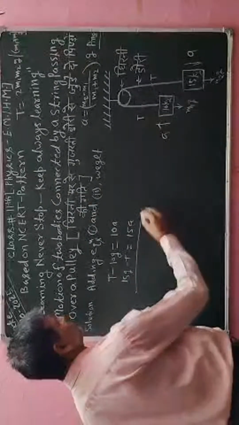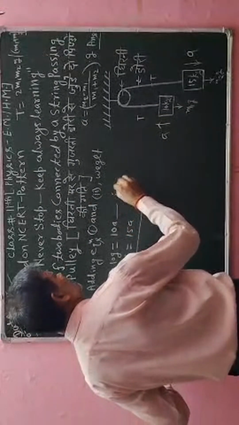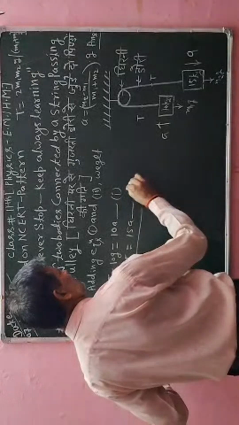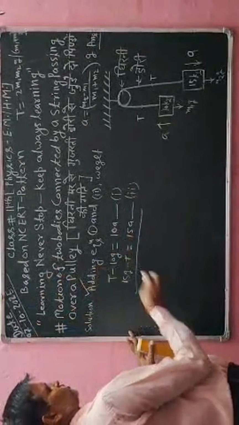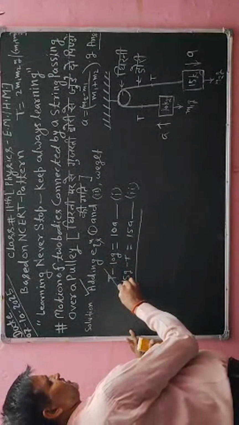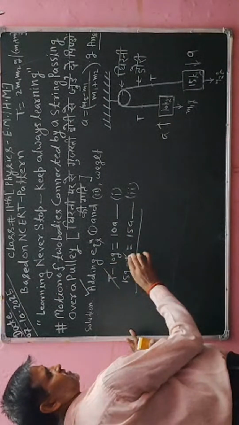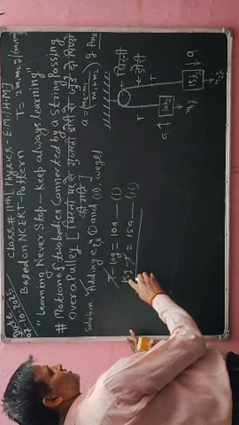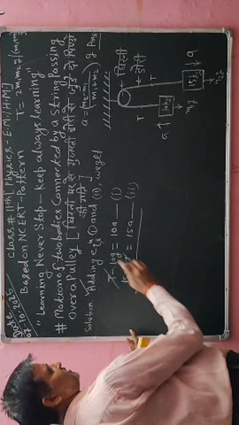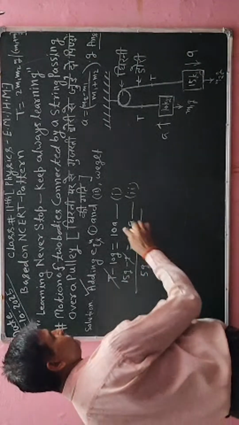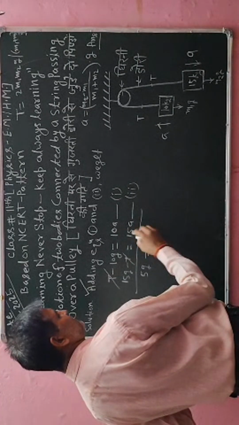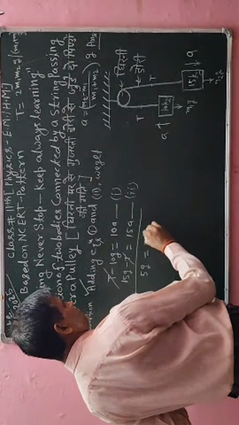I will erase the below data for solving purposes. This is equation number 1 and this is equation number 2, and I will use this statement for solving. Here this t is plus and this t is minus, so it will cancel out. So 15g minus 10g gives 5g, and 10 plus 15 is 25a.